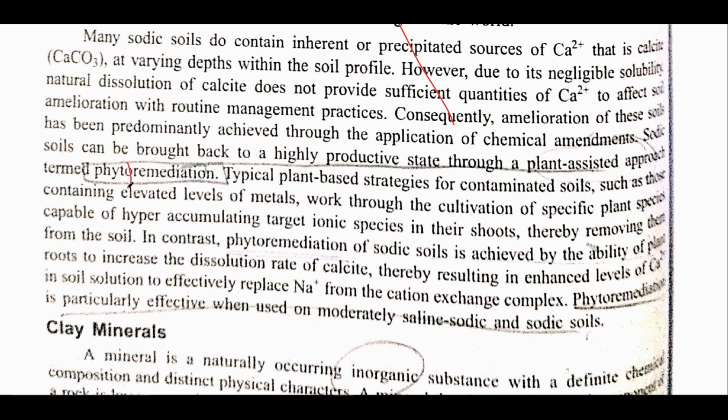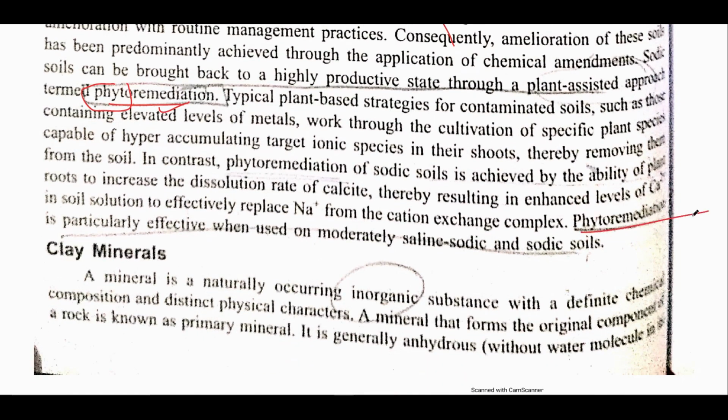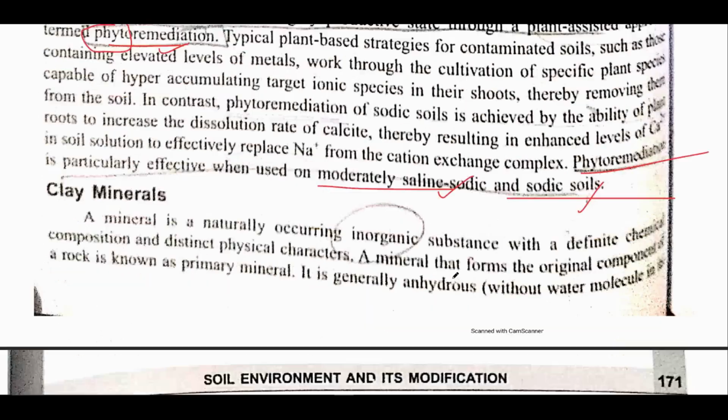See, phytoremediation: phyto means plant, and remediation means to revert back or to improve the things that have been done. Whenever plants are used for the remediation of any kind, it is known as phytoremediation. And phytoremediation is specifically useful for soils that are moderate in salinity, that is, saline sodic soils and sodic soils.